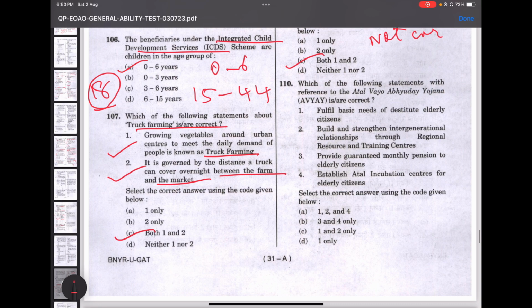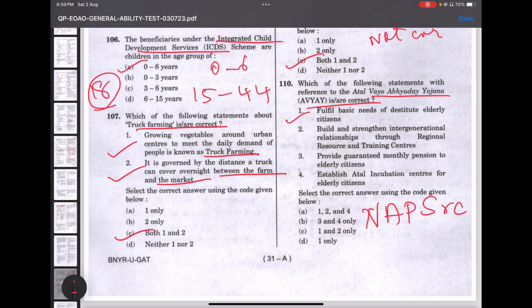Which of the following statements with reference to Atal Vayu Abhyuday Yojana is correct? Here they're asking for the correct one. So, it fulfills the basic needs of destitute elderly citizens. Yes, Atal Vayu Abhyuday Yojana, I think you would be knowing this. This was earlier known as the National Action Plan for Senior Citizens. Then it was revamped and renamed as Atal Vayu Abhyuday Yojana. It comes under the Department of Social Justice and Empowerment.